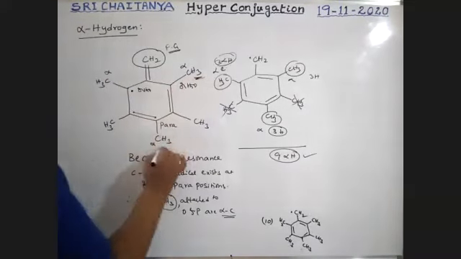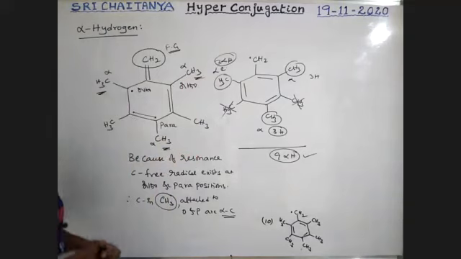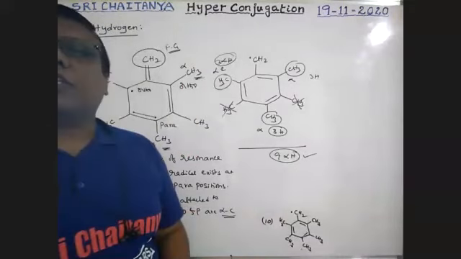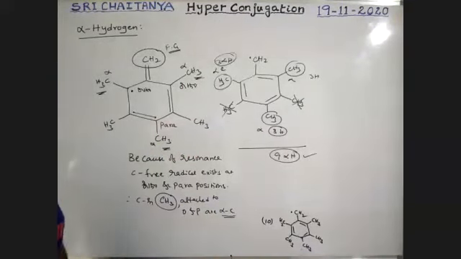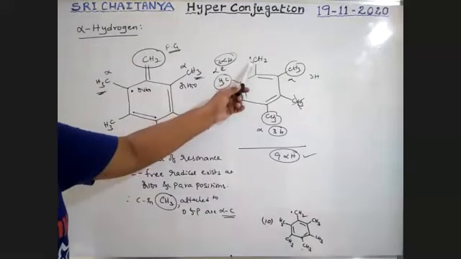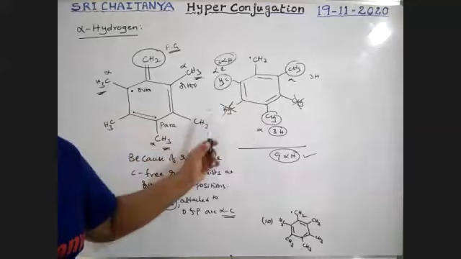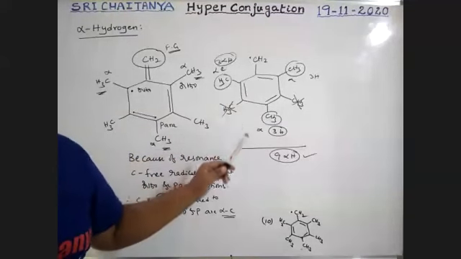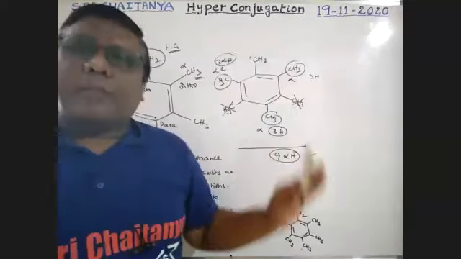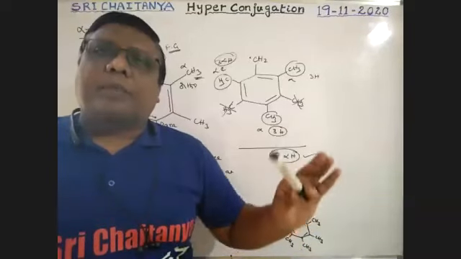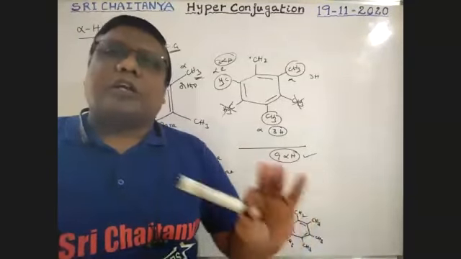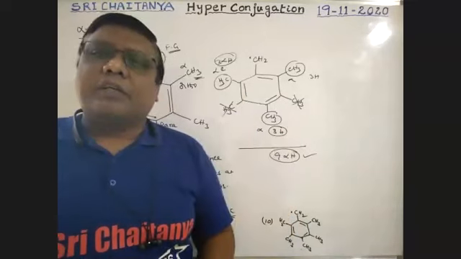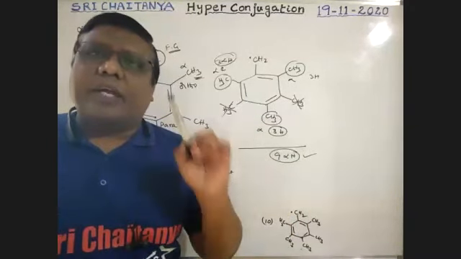Therefore, 3 plus 3 plus 3, these are the total 9 alpha hydrogens. That means when a methyl group, that is C plus or C radical, is there, we must consider only the carbons attached at ortho and para positions. Meta position carbons are not considered as alpha carbons. So this is very, very important.